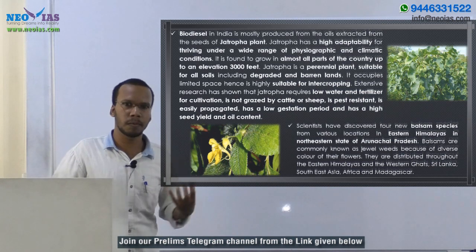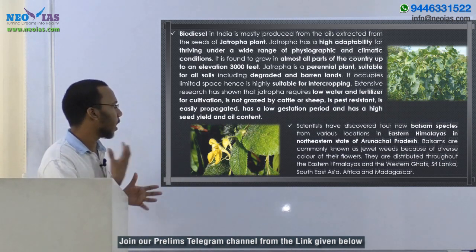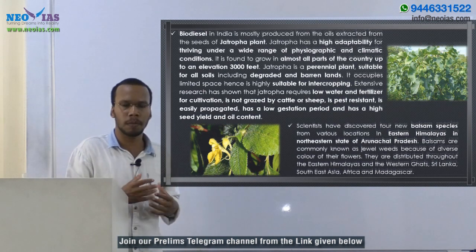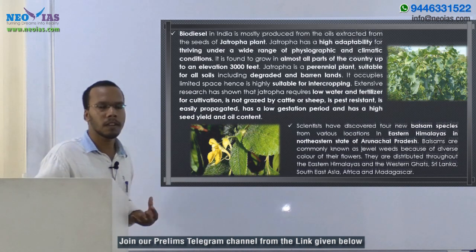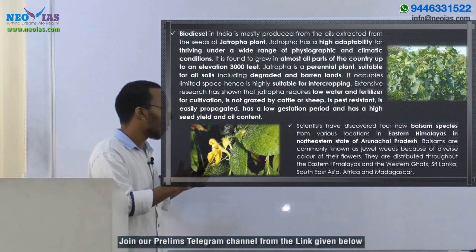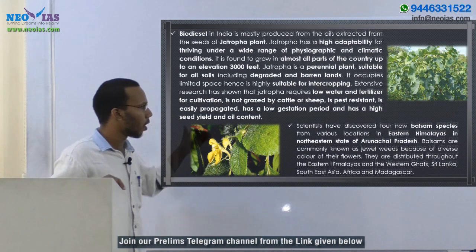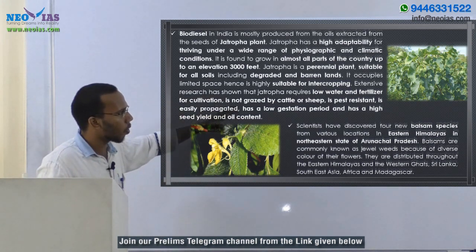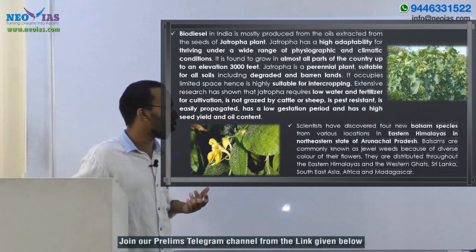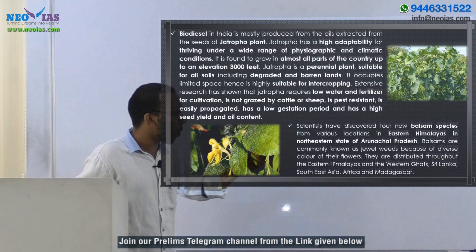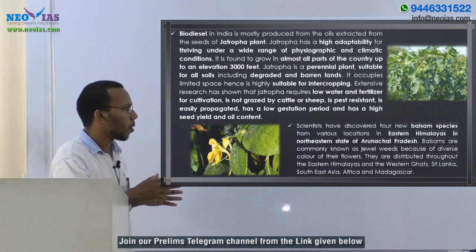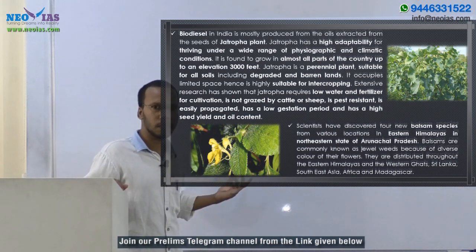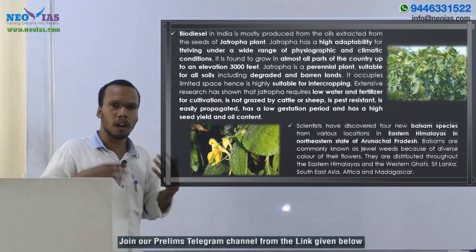Let us discuss balsam species. Recently some scientists have discovered balsam species from the eastern Himalaya. You can see this picture. This is a balsam species which has been discovered from the eastern Himalaya. That's why we put this species in our question. Scientists have discovered 4 new balsam species from various locations in the eastern Himalayas in the northeastern state of Arunachal Pradesh. Balsams are commonly known as jewel weeds because of the diverse colors of their flowers.